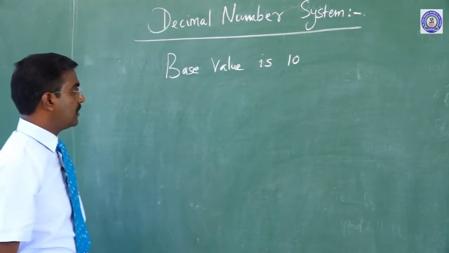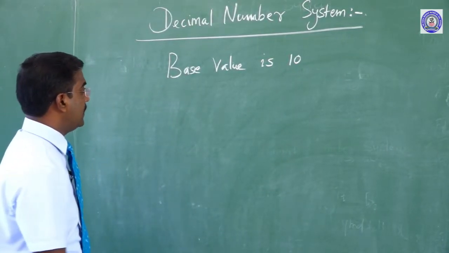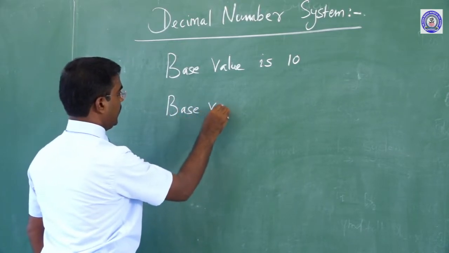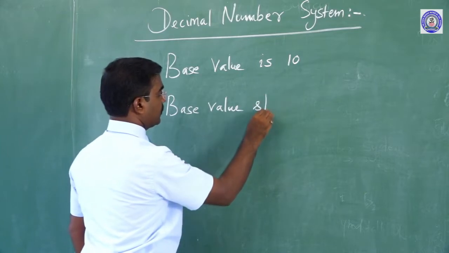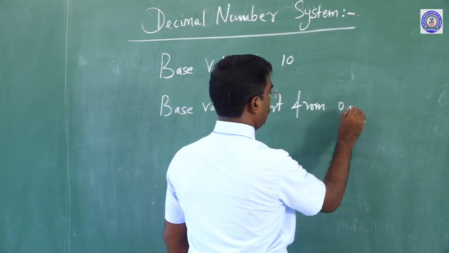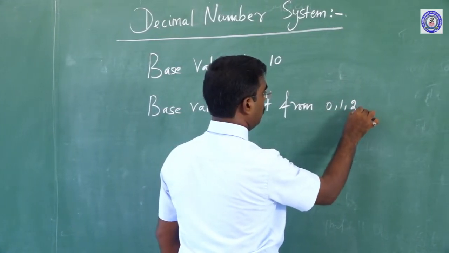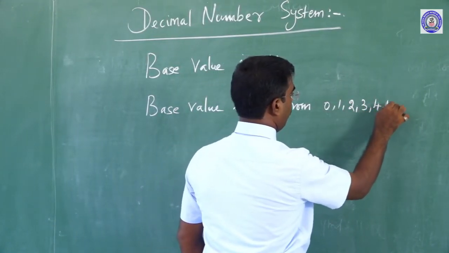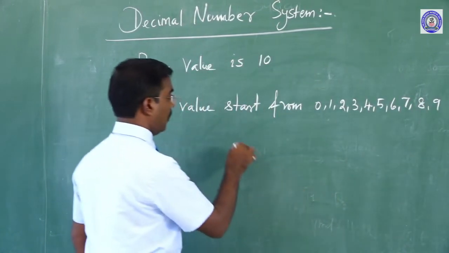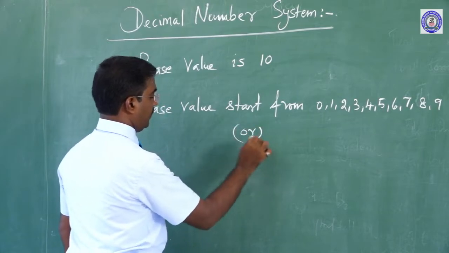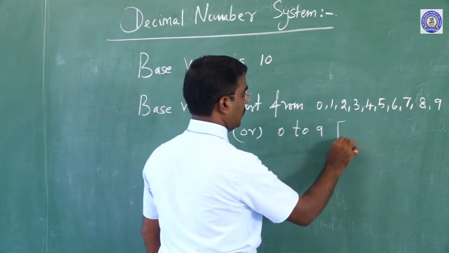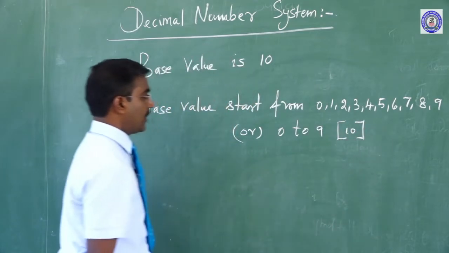The base value digits start from 0, 1, 2, 3, 4, 5, 6, 7, 8, 9, that is 0 to 9. So, totally 10 numbers.